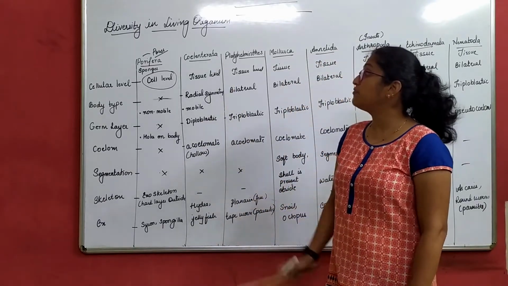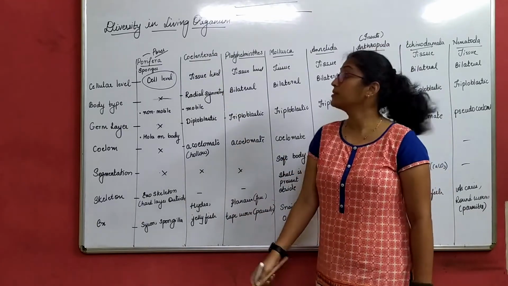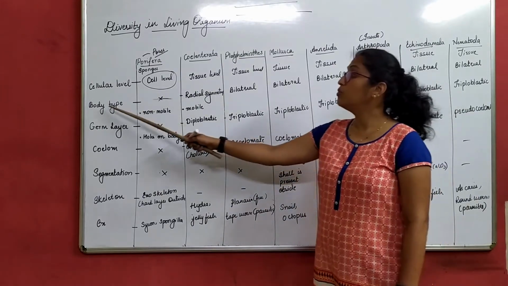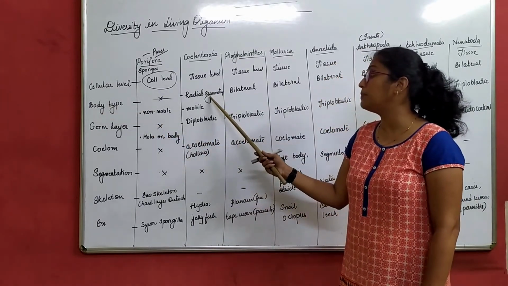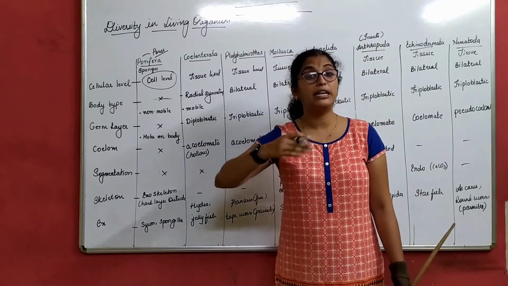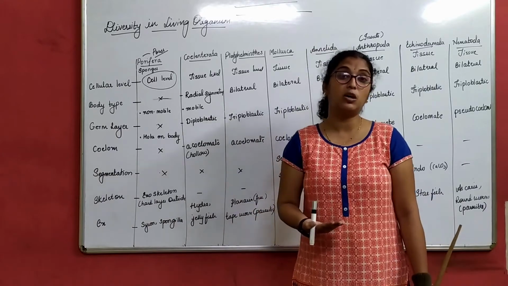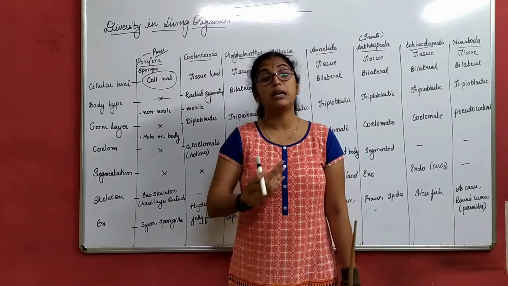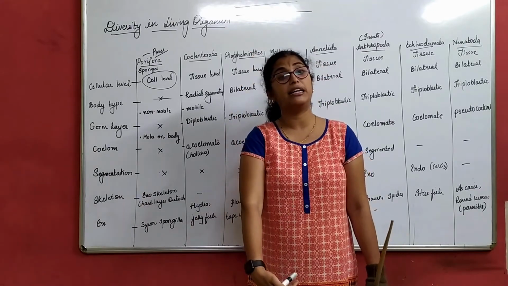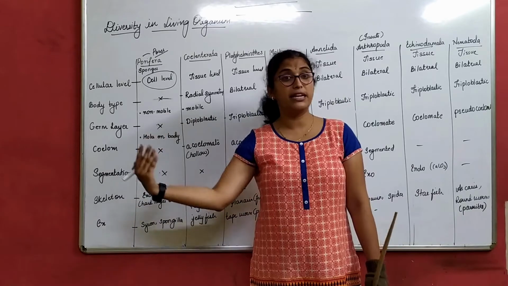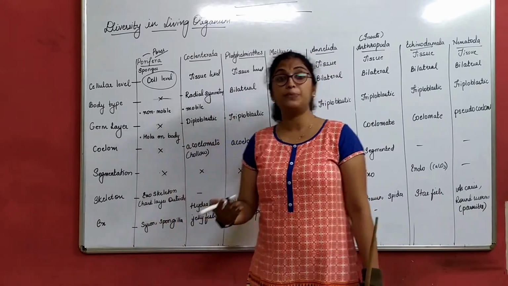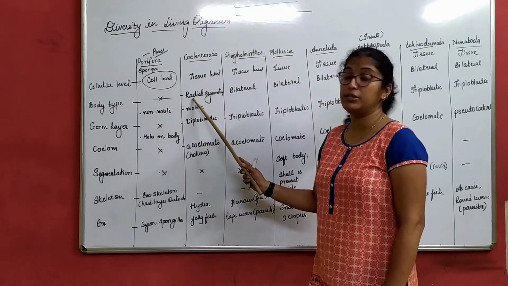We'll move on to the next phylum, that is Coelenterata. Coelenterata has tissue level organization. So what is the body type? Body type is radial symmetry. Now we know what radial symmetry is. Human beings come under bilateral symmetry because the body can only be divided into two halves, the right side half and the left side half. But if the body can be divided in more than one way, we call it radial symmetry.